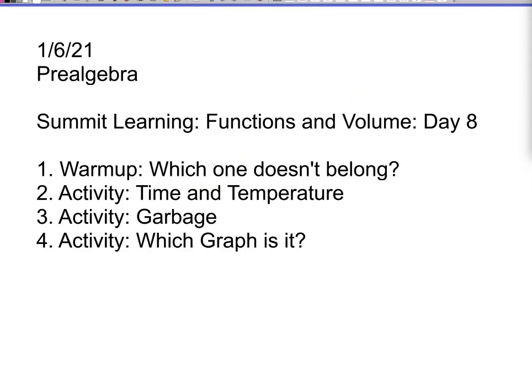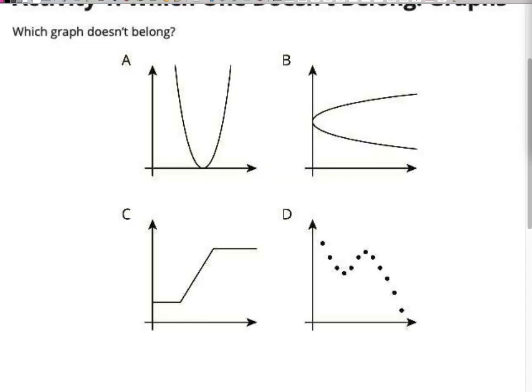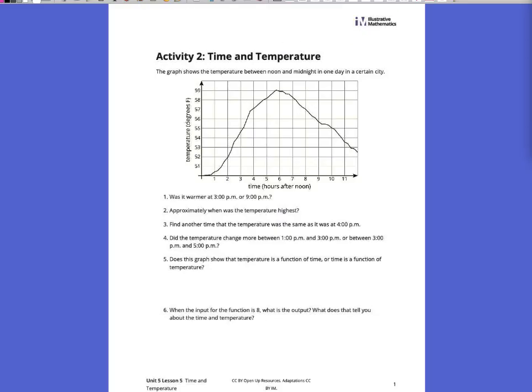So go ahead and go back to Summit Learning. Go to the activity directly below the warm-up, which is time and temperature. By the way, guys, Miss Martin is on GoGuardian, so she's watching and seeing that you're on there, and she can send me text messages and chats and stuff, letting me know if I need to call somebody out. So please just make sure you're following along. I know this isn't the best way we could do school, but it's what we're doing. So we gotta keep up. So the activity directly below the warm up is time and temperature. It should look like this. You should see time and temperature, and it has a graph on it.